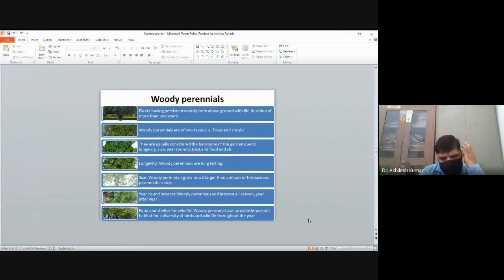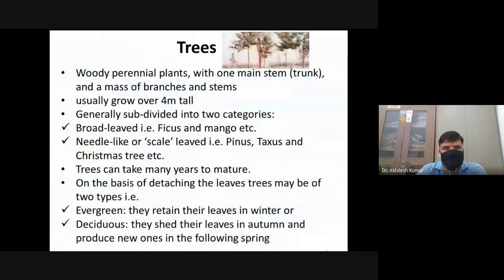These woody perennials can provide important habitat for such diverse wildlife, including birds, squirrels, and other types of wildlife living in gardens or other areas.